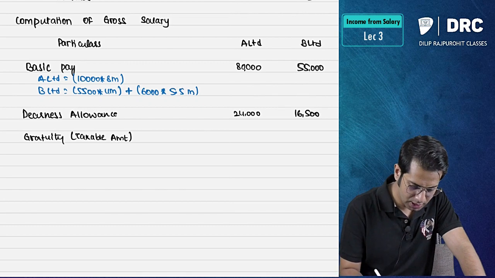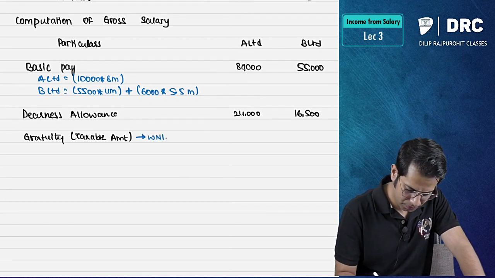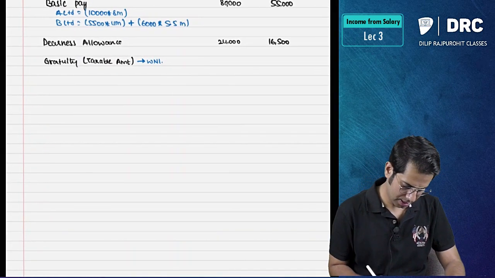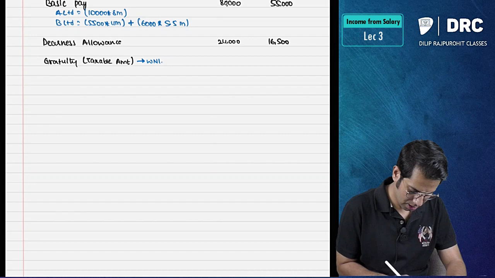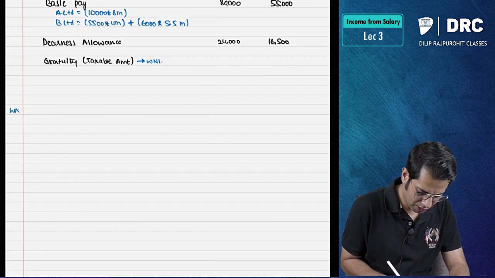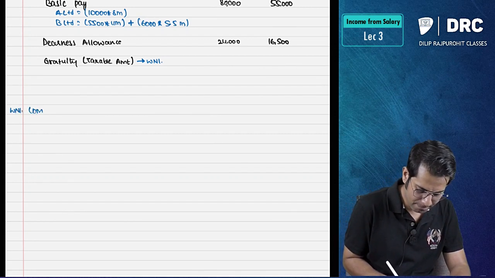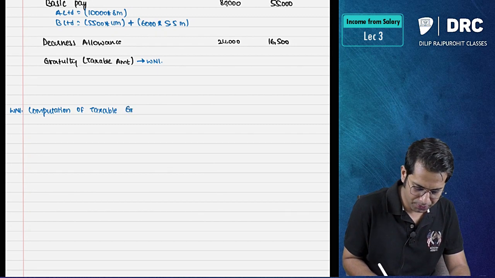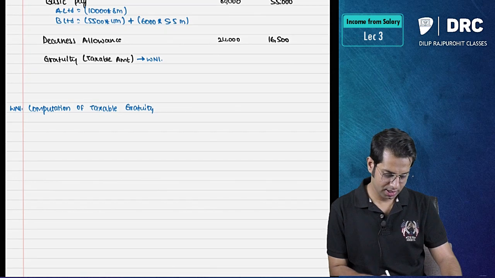So for this we are going to do a working note number 1. Working note number 1, computation of taxable gratuity.